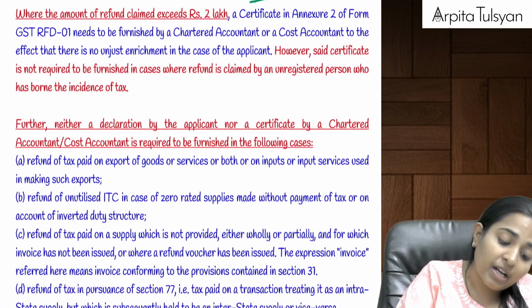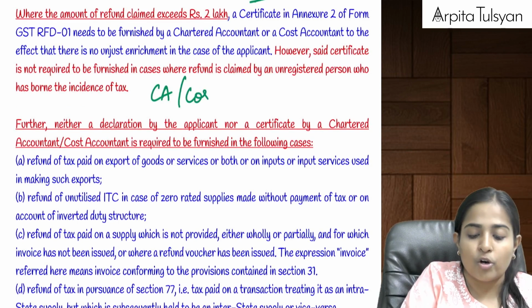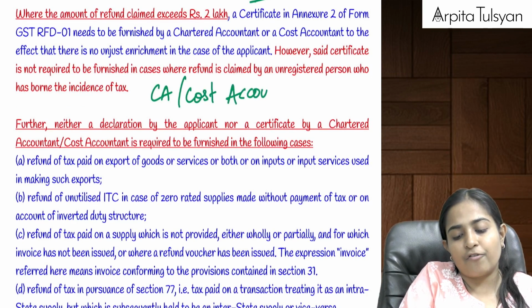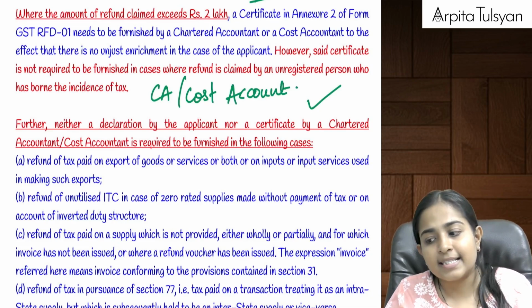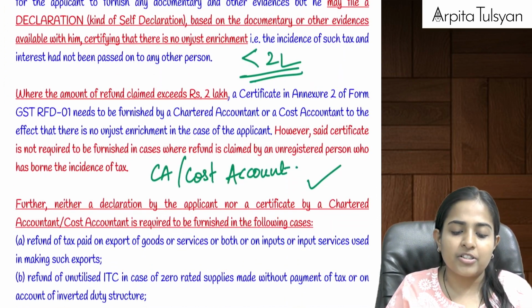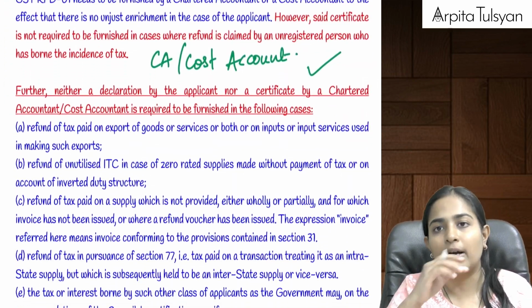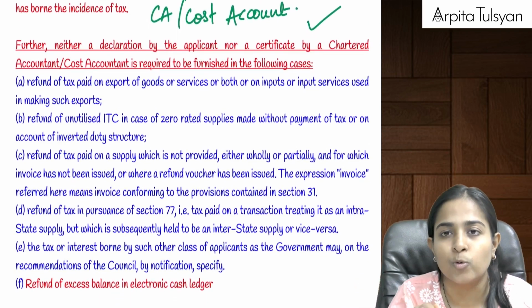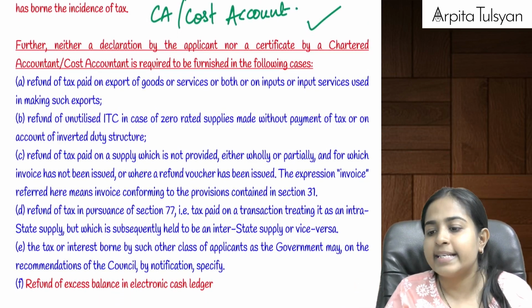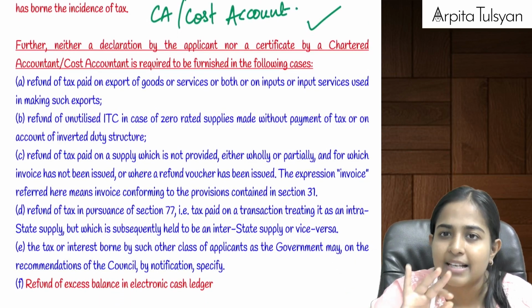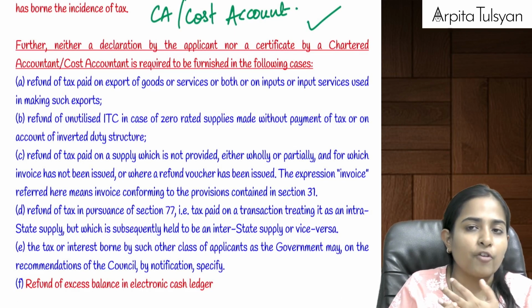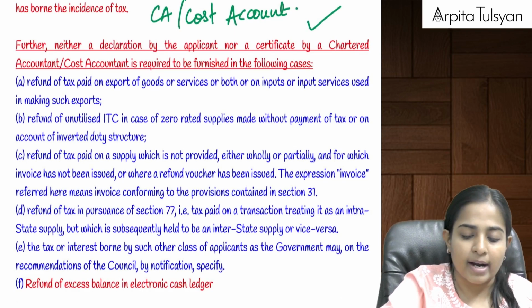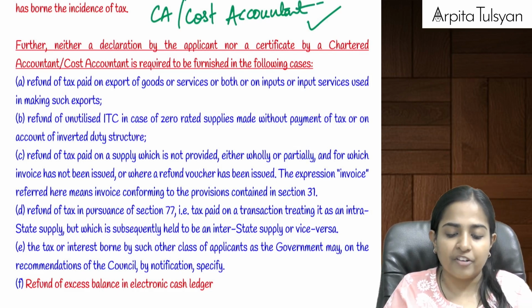But when the refund amount is more, then in that case a declaration from a CA or a cost accountant is required in such a case, that there is no concept of unjust enrichment that is applicable. So to conclude, if the refund amount is less than 2 lakhs, then CA certificate etc. is not required, just a self declaration is sufficient. If the refund amount is more, then in such cases certificate from a CA or a cost accountant is required to be attached along with the refund application.